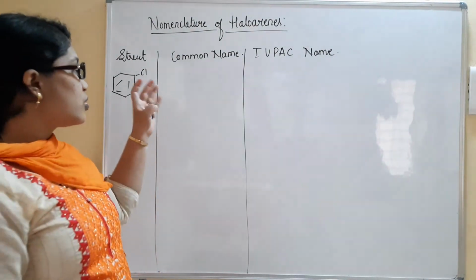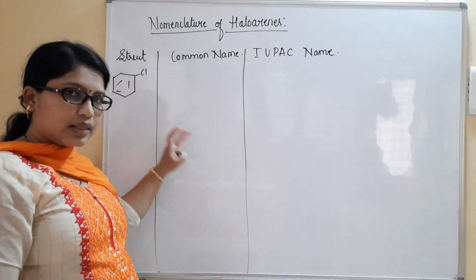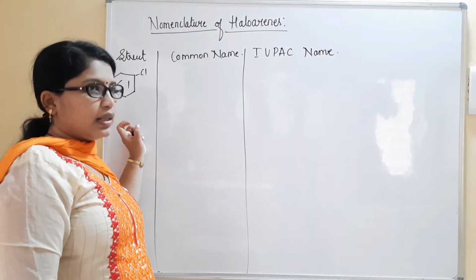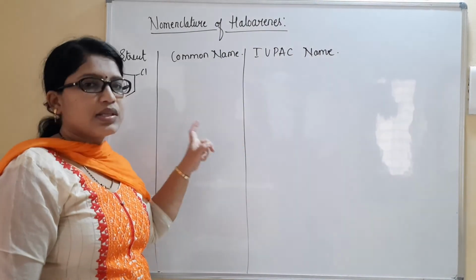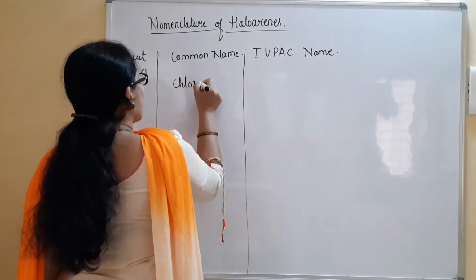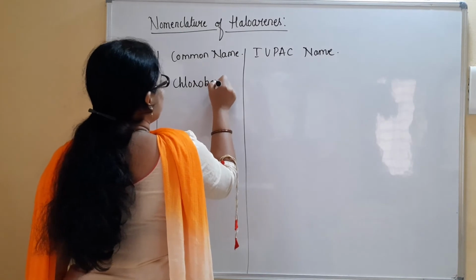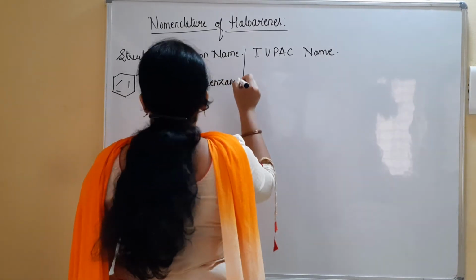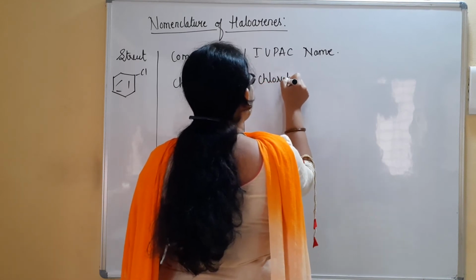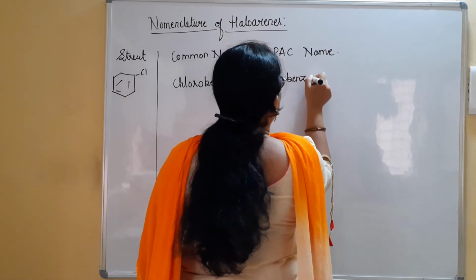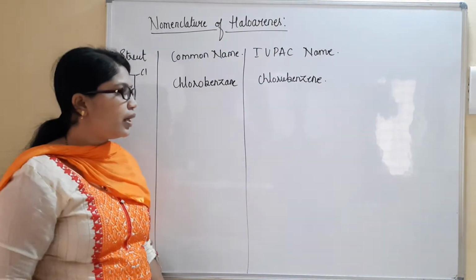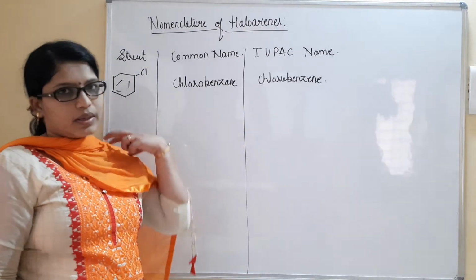For chlorobenzene or bromobenzene, when only one halogen atom is bonded, the common name and IUPAC name are the same. Chlorobenzene, and we can here also write chlorobenzene itself. So any one question from nomenclature can be asked. Nomenclature is important. Any one question can be asked for 1 mark.